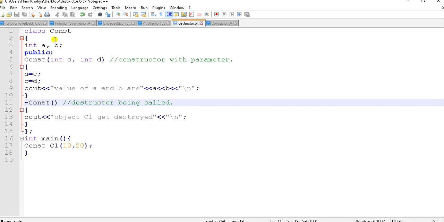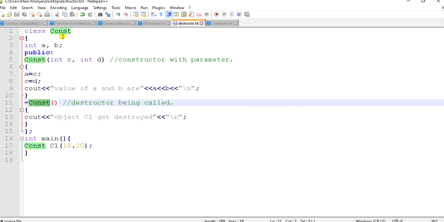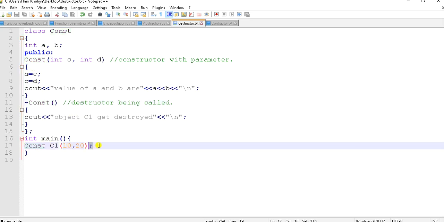So this is the code for the destructor. Class construct, int a, b, public construct, this is the constructor with parameters int c, int d, a is equal to c and b is equal to d, cout, this is the output line statement, value of a and b are this and this. So here the destructor is being called, and a destructor is called with the help of the tilde symbol, and it has the same name as the class, construct. int main, here we are invoking the constructor.